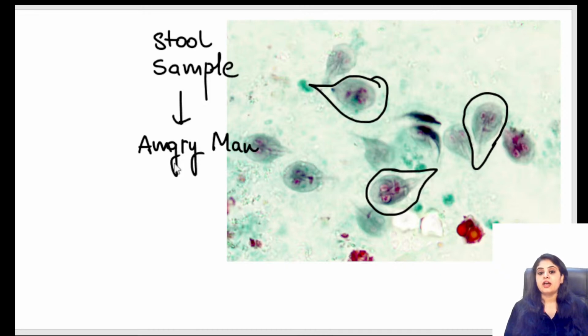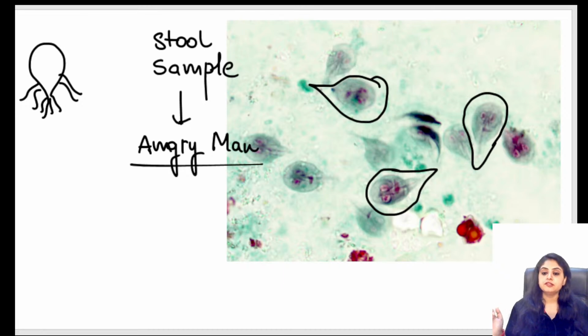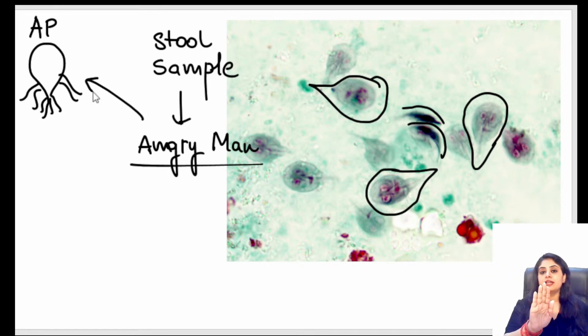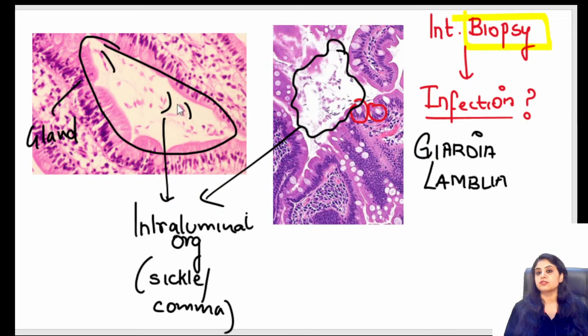Now, even this angry man appearance is only the front view of the organism. If I look at it from the side, it also looks like a comma or a sickle. So the front view, or the anteroposterior view, definitely makes it look like an angry man, but the lateral view certainly makes it look like a sickle or comma shape. That is exactly what he was seeing in the pathology sections also.